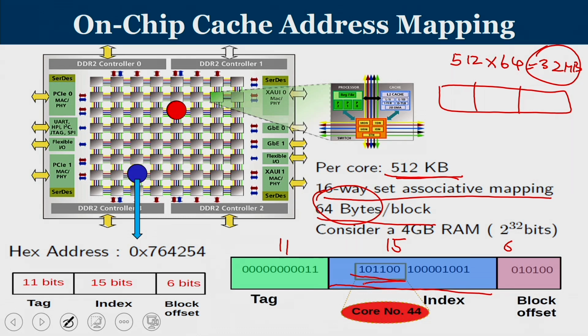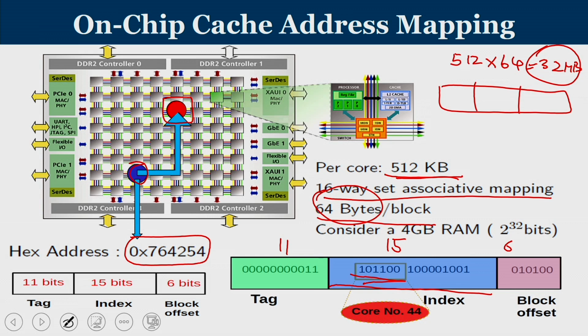So, this corresponds to decimal value 44. That means, if there is a miss, let us say it has happened from core number, this blue core generating the miss, then the place in which this address is found is core number 44. So, from the blue core you have to generate a message that should go all the way to the red core, that is core number 44, bring the data and come back. This is the path in which the data has to flow, and this movement is facilitated by the on-chip interconnection mechanism, that is a network on chip.